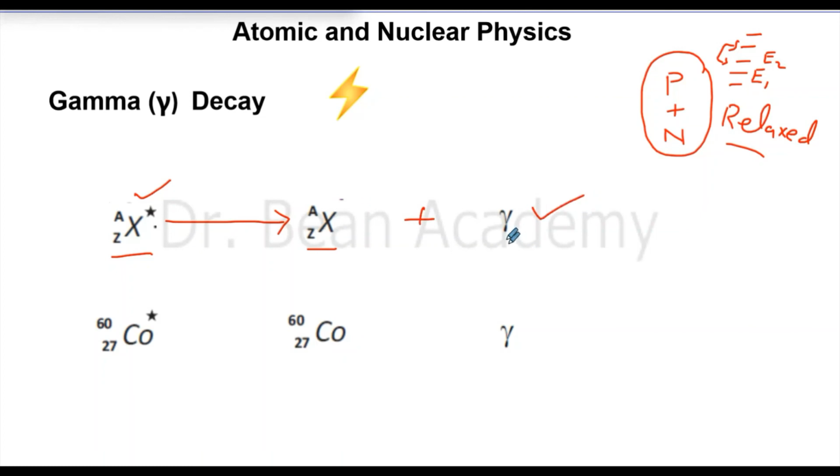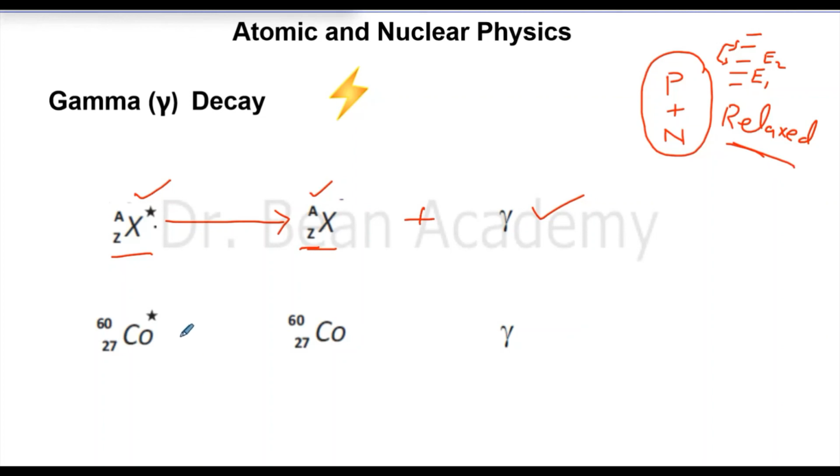This is electromagnetic radiation. So the effect of gamma decay is only the reduction of energy. There is no change in the mass number, no change in the atomic number. Of course, we know that a gamma ray has no mass, no charge. So it will only reduce the energy of the nucleus so that it can become more stable or more relaxed.